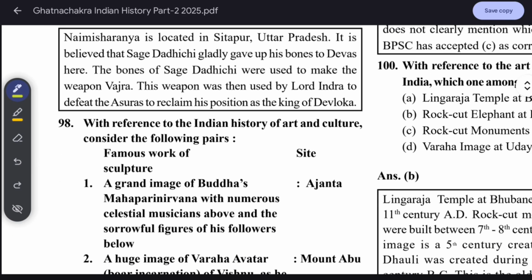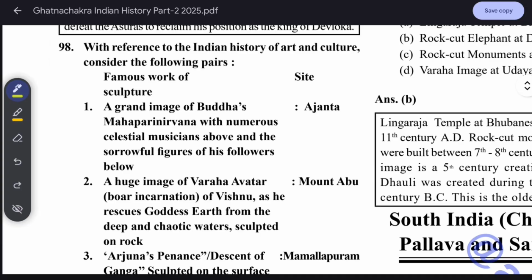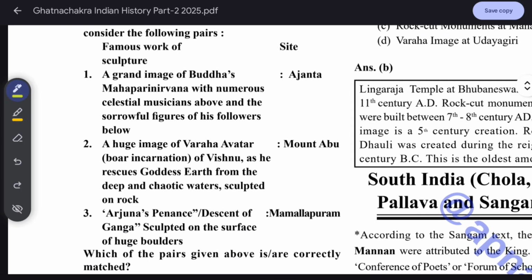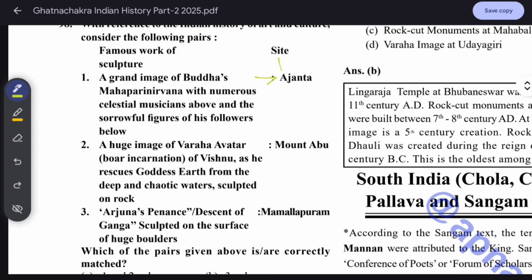With reference to the Indian history of art and culture, consider the following famous works of sculpture and sites. A grand image of Buddha's Mahaparinirvana with numerous celestial musicians above and sorrowful figures of his followers below, at Ajanta. A huge image of Varaha avatar, incarnation of Vishnu as a boar god, lifting the earth from deep and chaotic water, sculpted on rock. Arjuna's Penance, the descent of Ganga, sculpted on the surface of huge boulders.